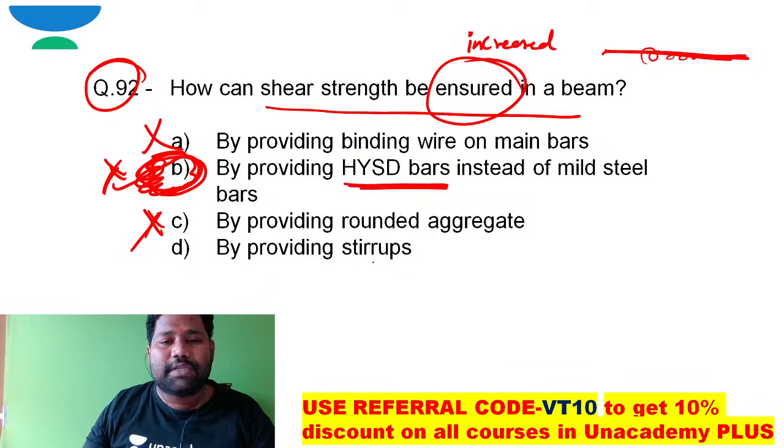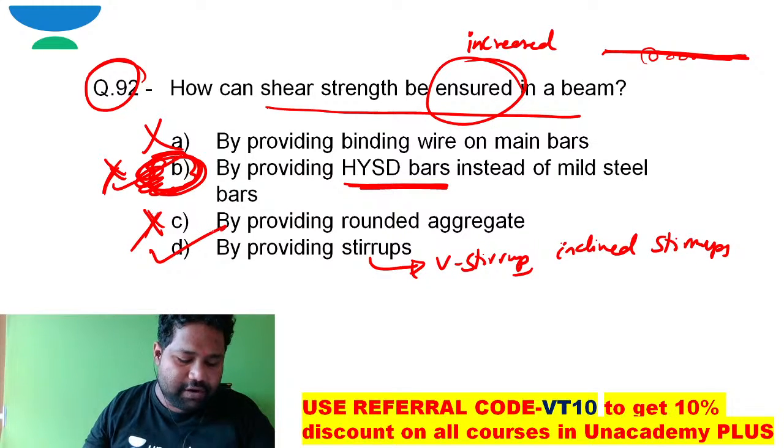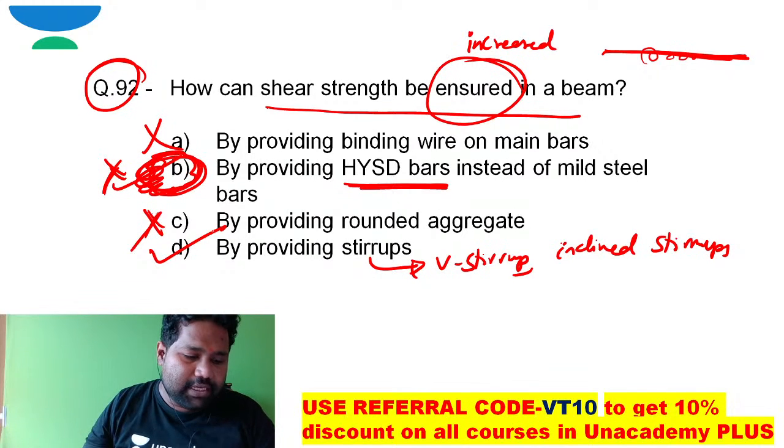By providing stirrups, yes, by providing vertical stirrups or by providing inclined stirrups, the shear strength of the concrete can be increased. Yes, definitely, D is the correct option, right? So I can say 92 D is the perfect answer.